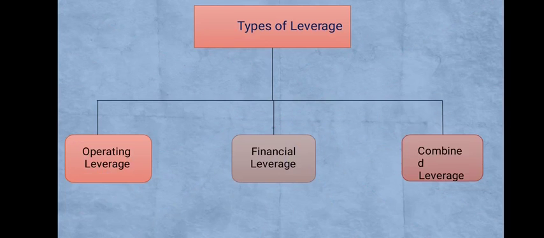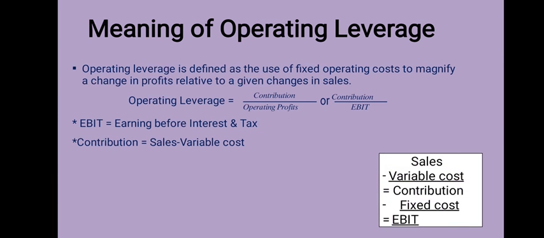Now, what are the types of leverage? First, operating leverage; second, financial leverage; and third is combined leverage. So, first of all, we study operating leverage. Meaning of operating leverage: operating leverage is defined as the use of fixed operating cost to magnify a change in profit relative to given changes in sales.